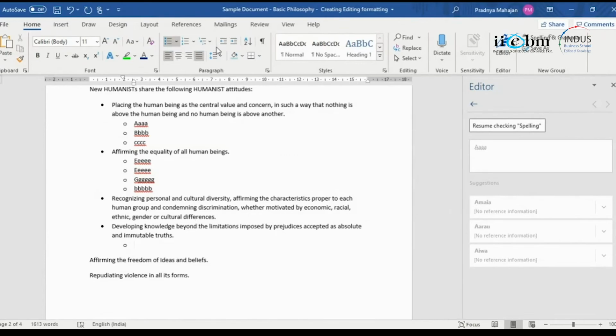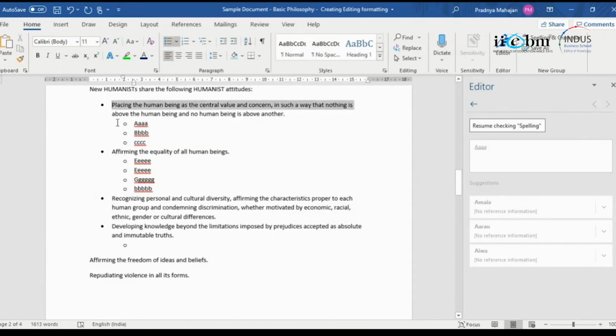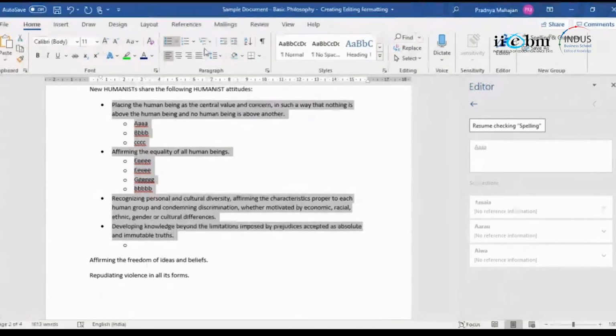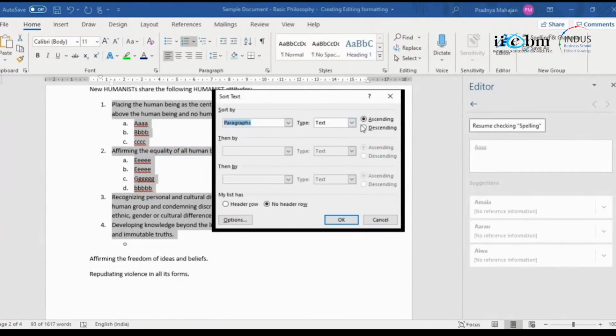Then you can sort your points that you have put in an alphabetical or numeric way. So suppose, for example, let me just check it. I put numbers over here, and now I say sort it by number descending.